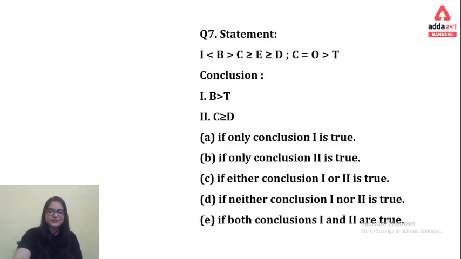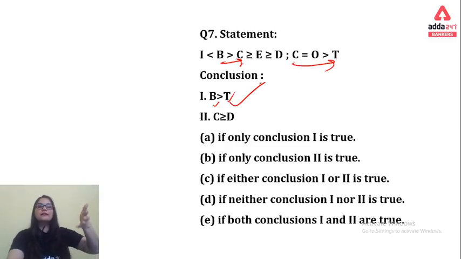Coming to the next question. Question number 7 is on your screen. Try to solve this as soon as you can. I hope you have done the question. So let's have a look at B to T. Here we have to check from B to C and C to T. Yes, of course we go through, and we will reach from B to C, so that is the right answer.